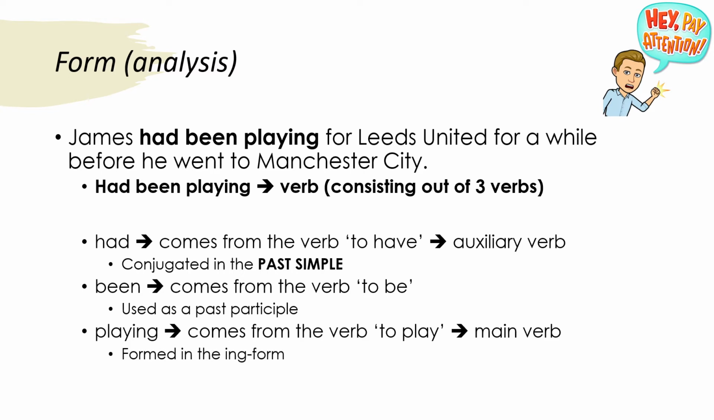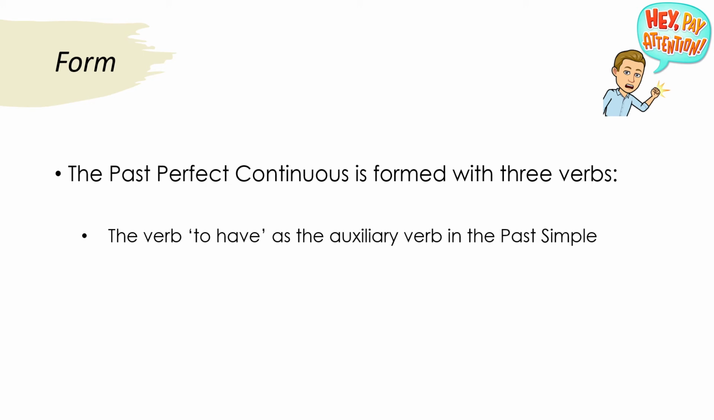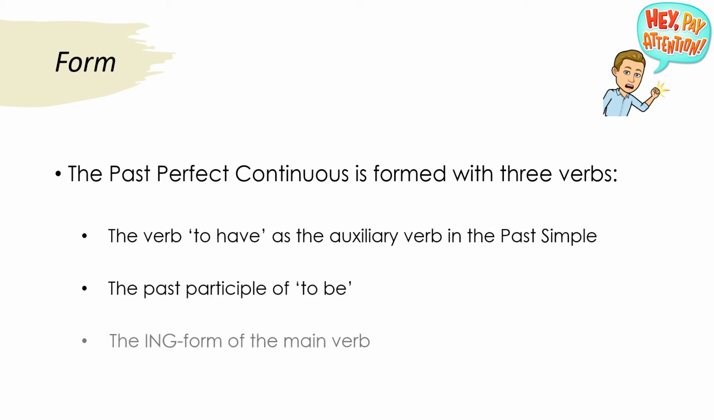This brings us to the following conclusion. The past perfect continuous is formed with three verbs. The auxiliary verb to have, conjugated in the past simple, the past participle of the verb to be, and the main verb in the ing form.